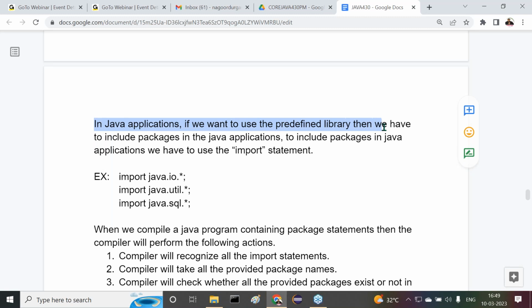Next, in Java applications, if you want to use the predefined library, then we have to include packages in the Java applications. To include packages in Java applications, which statement do we use? The import statement. For example: import java.io.*, import java.util.*, import java.sql.*, like this.